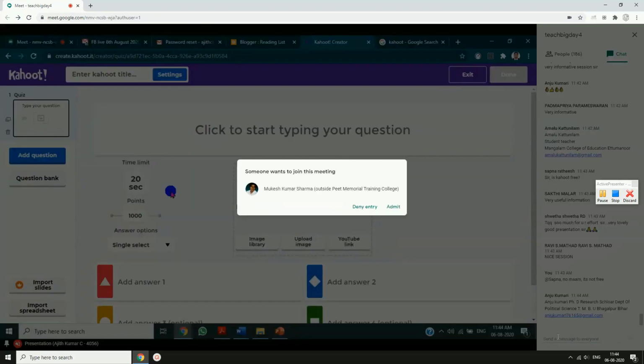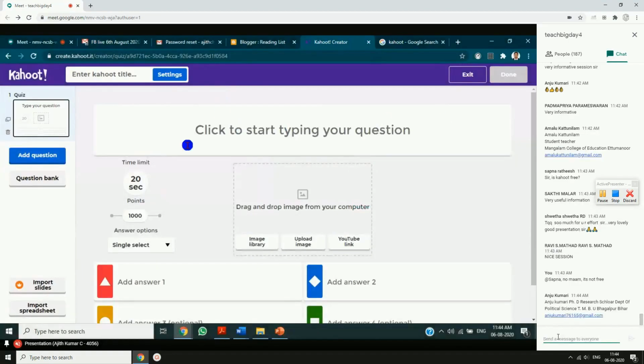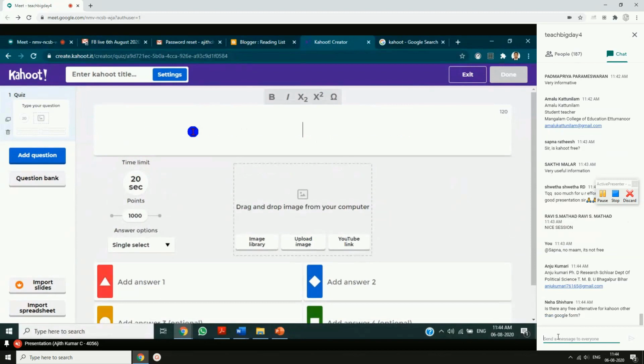I'll just click on create. This is how it will look when you click on create. Now I'll click on, see, you have, where is that? Maybe I'll just type a question here.